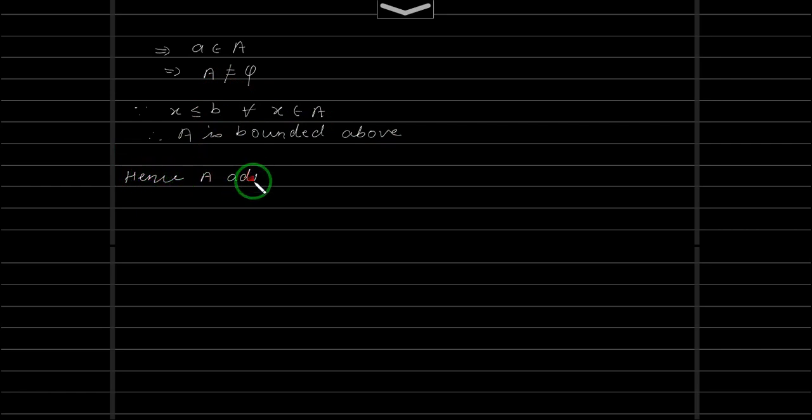Hence A admits a least upper bound in R. Say, let us take that least upper bound, say c is equal to the least upper bound of A, the supremum of A. This implies what? This implies a will be less than or equal to c, because a is one of the elements of A and the least upper bound will be greater than or equal to it.